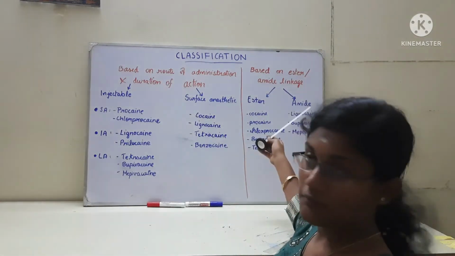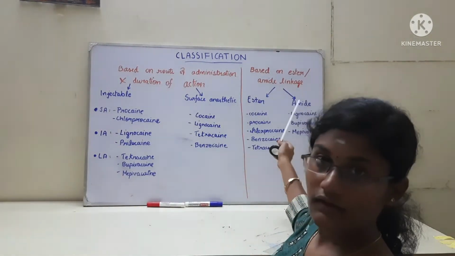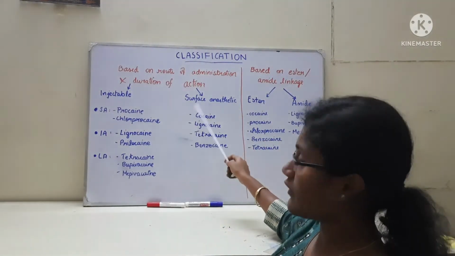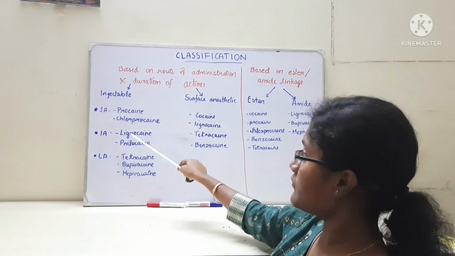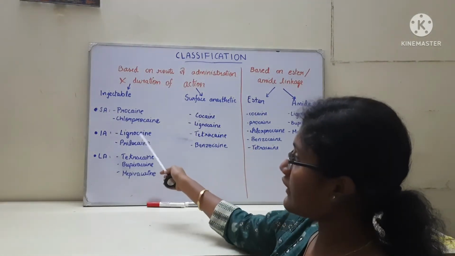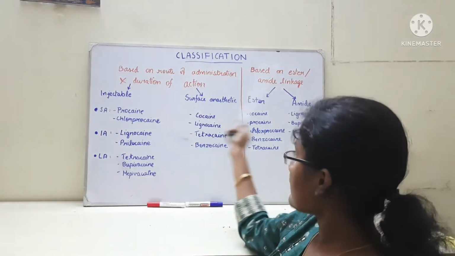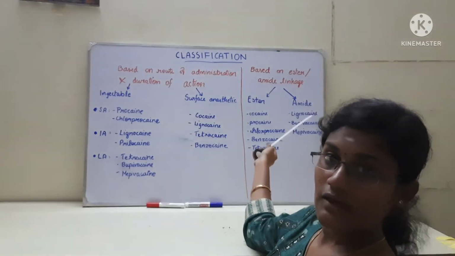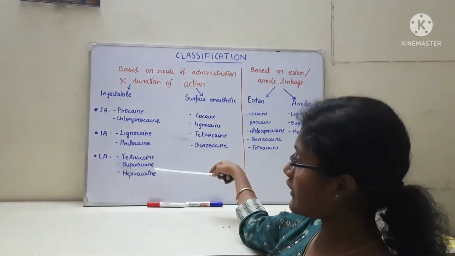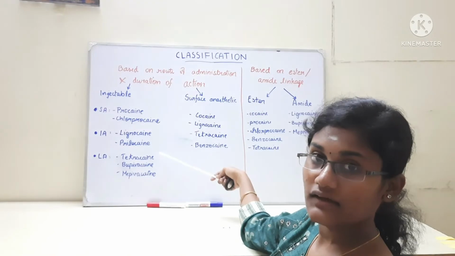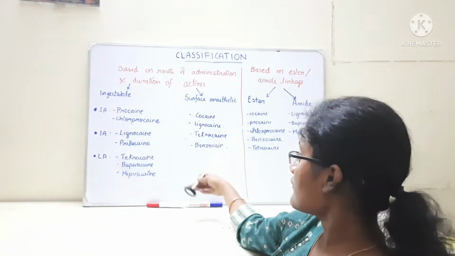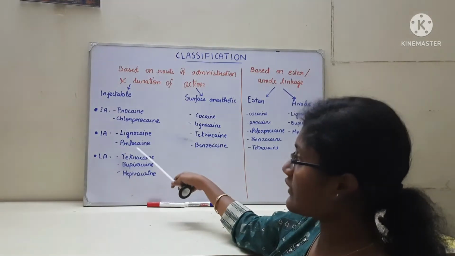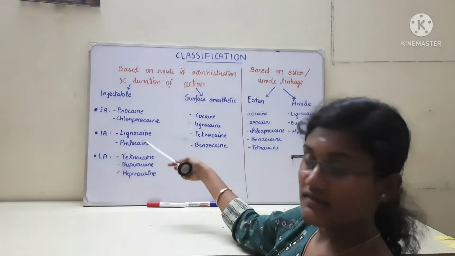Now let's go to the amides. The drugs having amide linkage are lignocaine, bupivacaine and mepivacaine. Lignocaine is both a surface anesthetic and an injectable, and lignocaine comes as an intermediate acting injectable. Bupivacaine and mepivacaine are long acting injectables because they have an amide linkage. And tetracaine, which has an ester linkage and is a surface anesthetic, is a long acting injectable, the only exception.